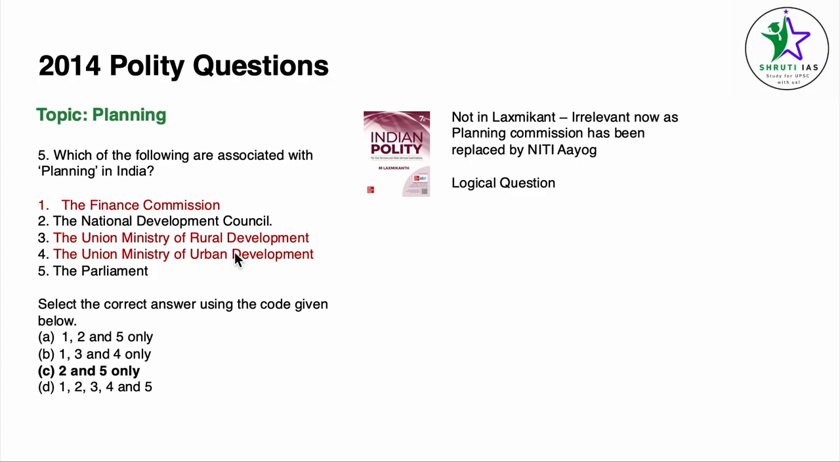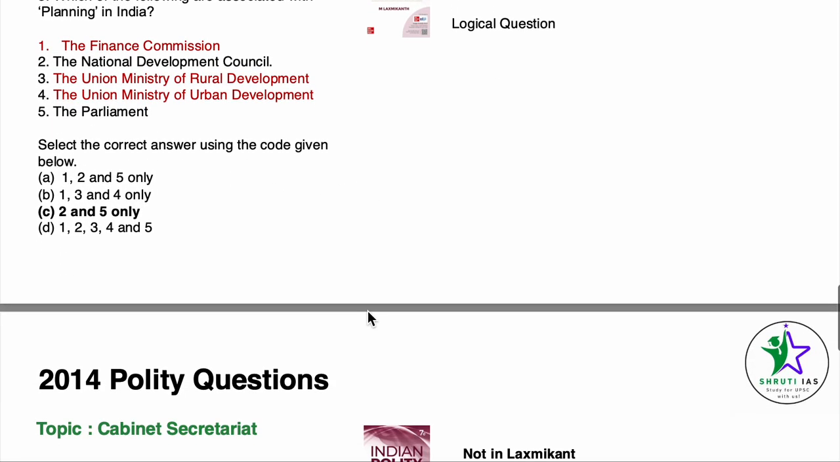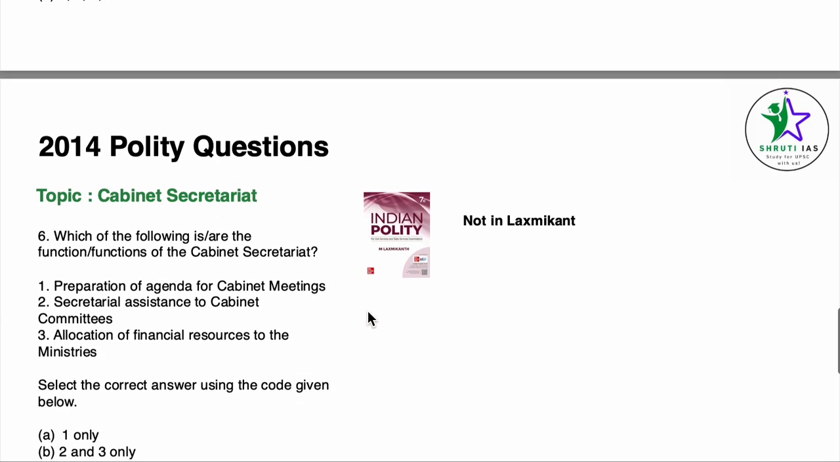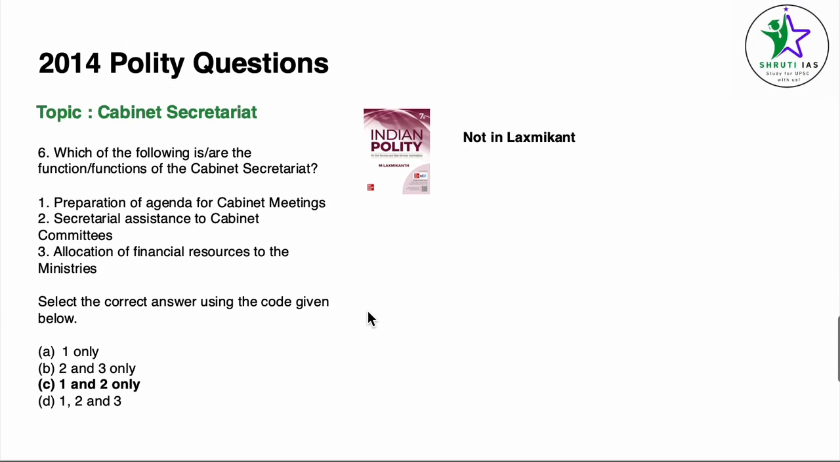Finance Commission, Union Ministry of Rural Development and Urban Development are not necessarily related to planning in this particular context. So our answer becomes C, 2 and 5 only. This is an irrelevant question because Planning Commission has been replaced by Niti Aayog, so it's not going to be asked again. Again, coming to question number 6.